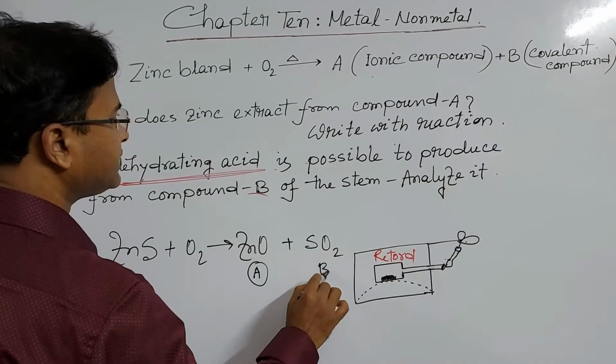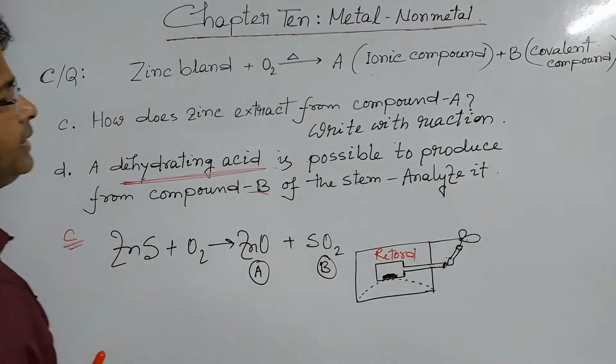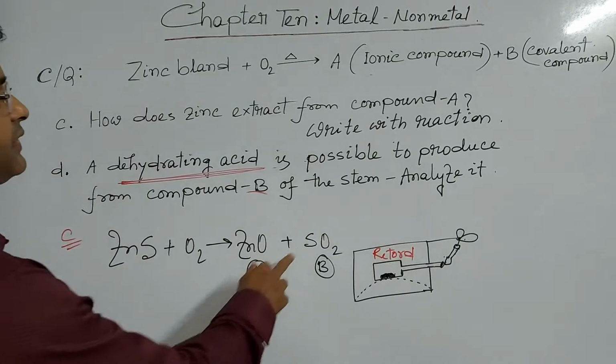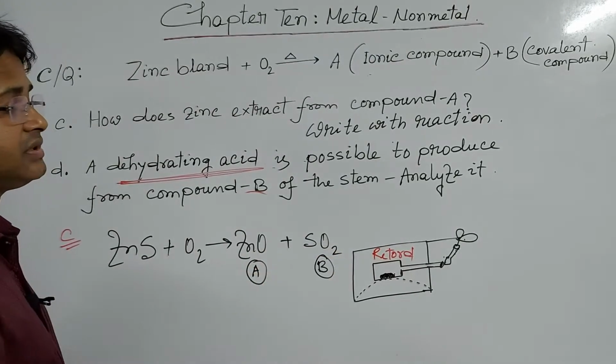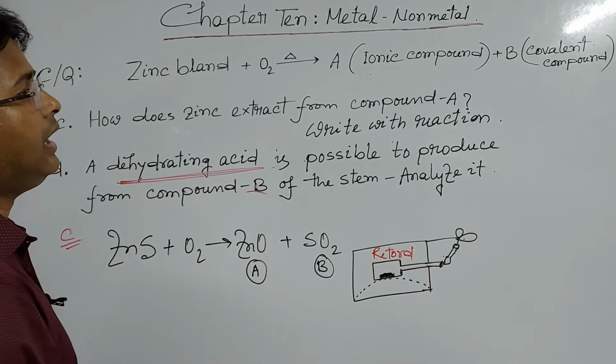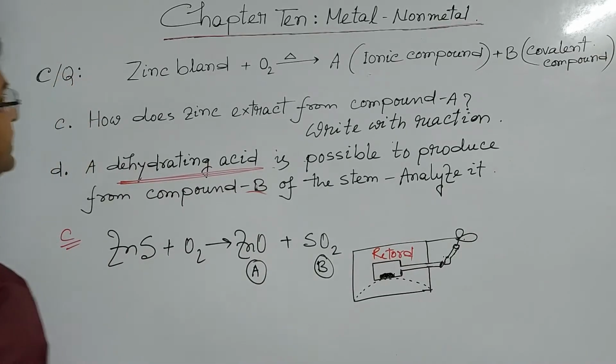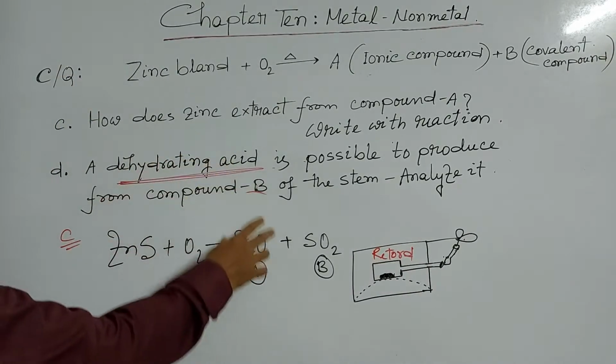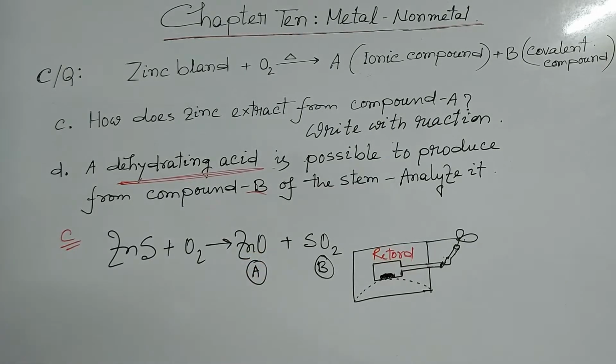Sulfur dioxide is indicated as B of the stem. Here sulfur is a non-metal and oxygen is also a non-metal. That's why sulfur dioxide is a covalent compound. And zinc metal can be extracted from zinc oxide.